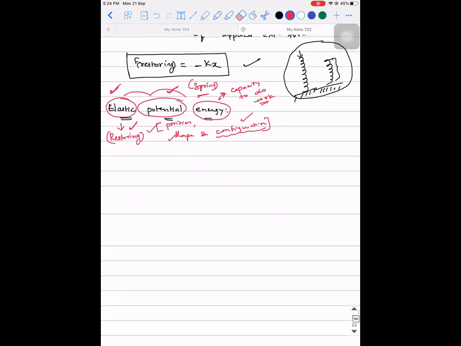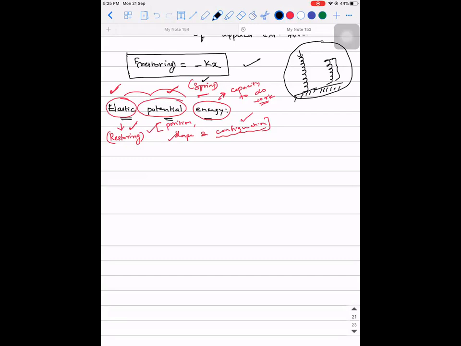Sir, isn't it that after a certain point of energy you give on the rubber band, it will snap? It will break. Yes, that we will discuss later. There are certain factors, because the material will start entering the plastic region, so it will lose its elastic property. That we will discuss at that point. There is a separate chapter for it. But in this context, we are concerned only about the spring. I just wanted to give you an outline. Okay, let's come back to the spring.